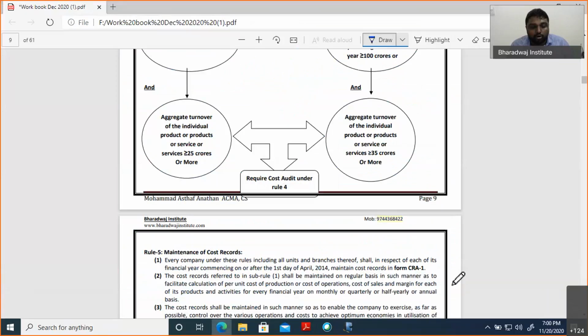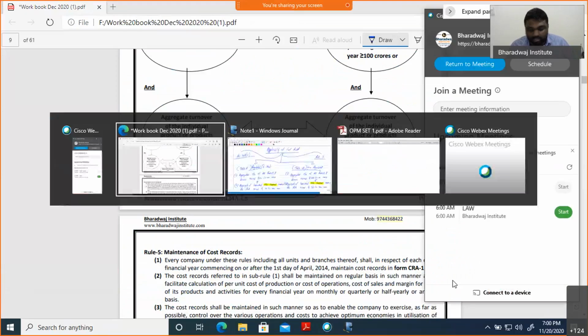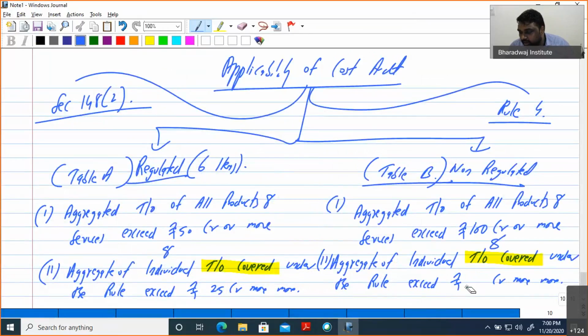So now going further, one small correction I will make. I made a small typing error. Here it is 35 crore. For aggregate individual turnover exceed, it is only 35. That is our first provision. What is our first provision? Cost record provision, the same 35 crore only for the second thing.